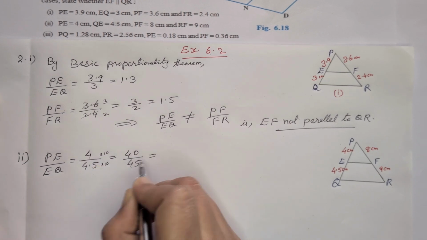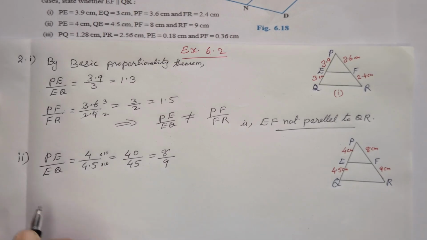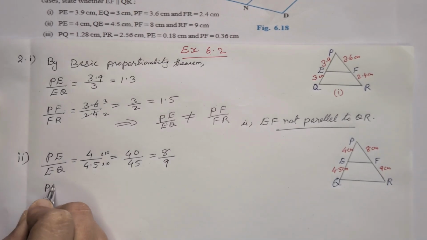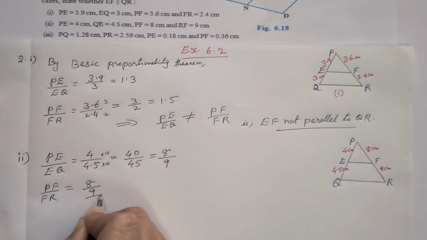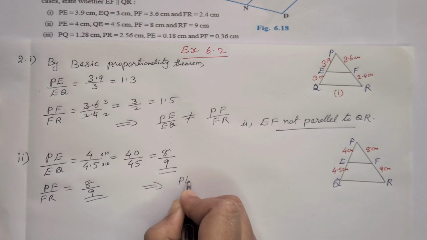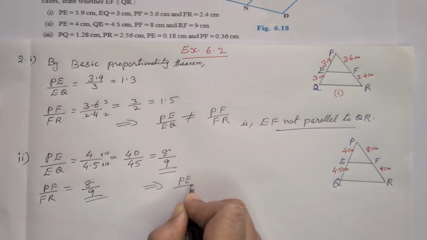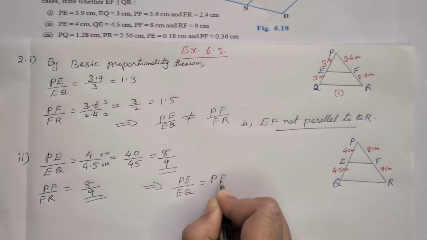So when you are simplifying, we will get that as 8 by 9. Similarly, the other side, PF by FR is equal to 8 by 9. So the ratios are same, which means PE by EQ is equal to PF by FR.